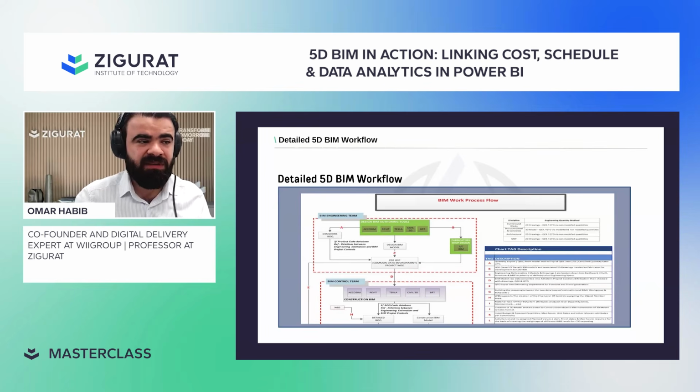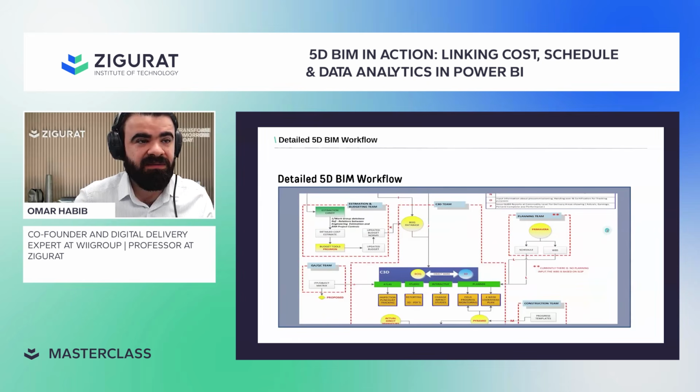For this example, I'm going to address only the time schedule breakdown. We have a BQ, and this BQ has a specific serial number, and we have a time schedule that has a specific sequence. So we're trying to come up with a code that matches both, or we map the BQ with the activity ID and link both together within the 3D model. We look at the WBS from the planning team, break down the WBS with the BQ detailed items, and then add this as a shared parameter inside the 3D model itself.